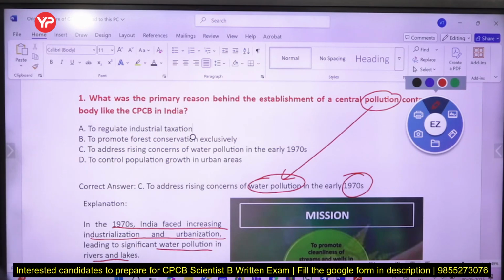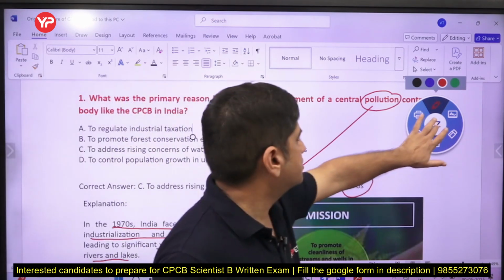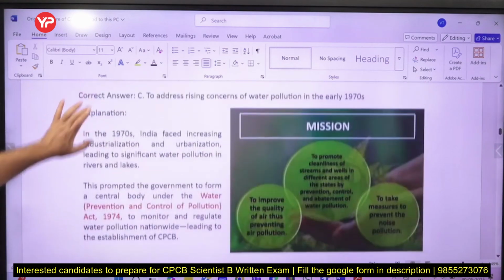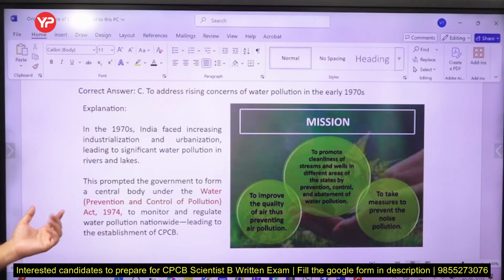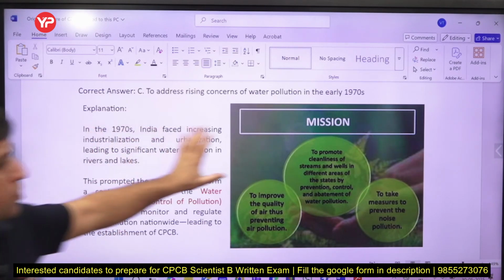So 1970s में अगर आप चले जाओ, that will justify Water Act 1974. तो वहाँ पे वाटर क्राइसिस आ रहा था, बिकॉज इंडिया वॉज गोइंग थ्रू अ फेज, अर्बनाइजेशन वगैरह आ रहा था, तो उसके चलते there was a problem of water pollution, and Water Act 1974 which created CPCB. So it was Water Act 1974, and under this CPCB was created.